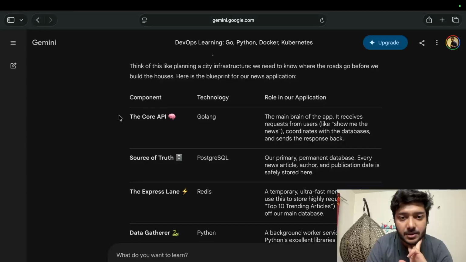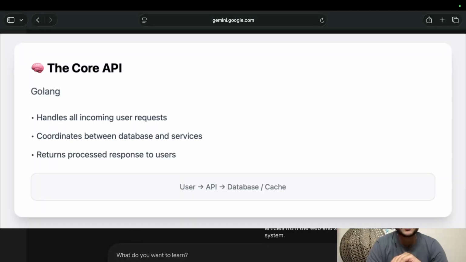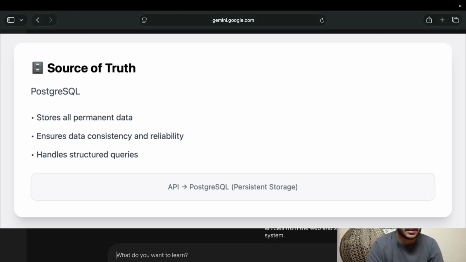So these are our components. We'll have our core API, which will be written in Golang. This will be the main brain of the app. It will receive the requests from the users, coordinate with the database, and send the response back. So this will be our actual application.